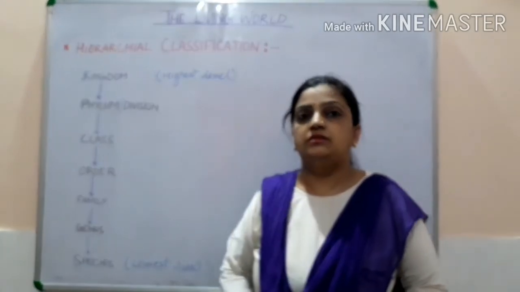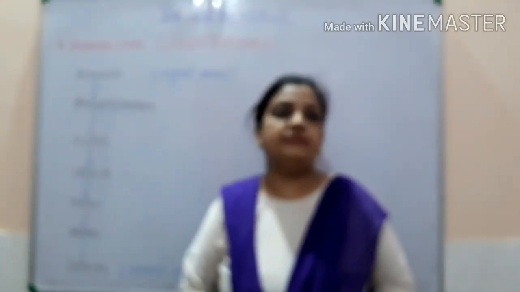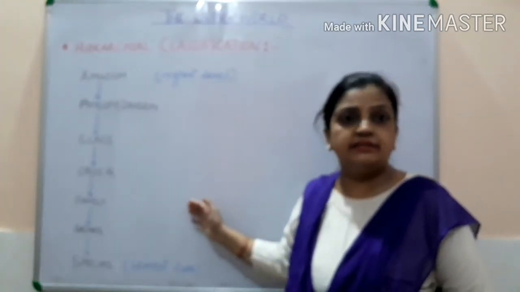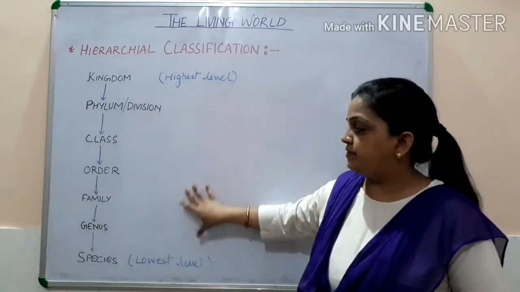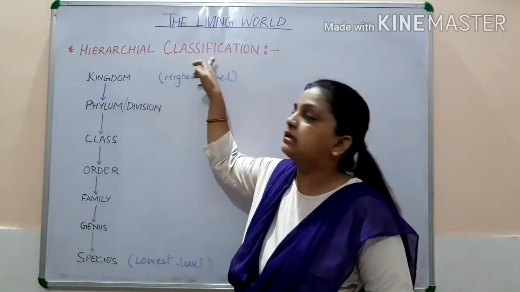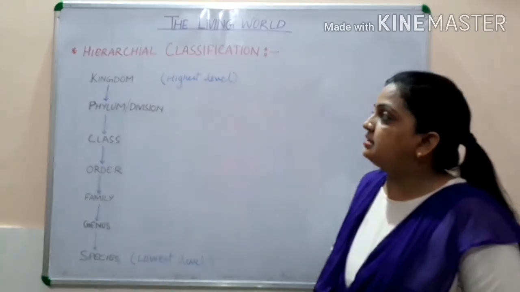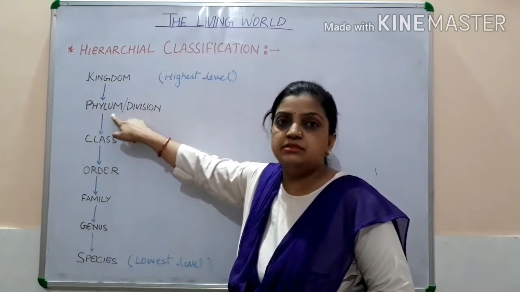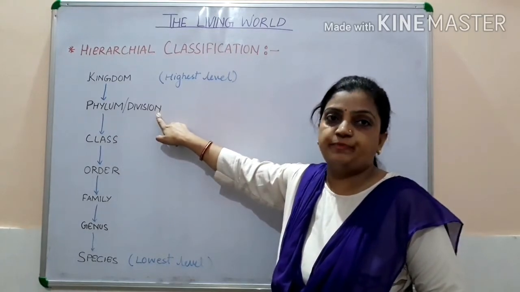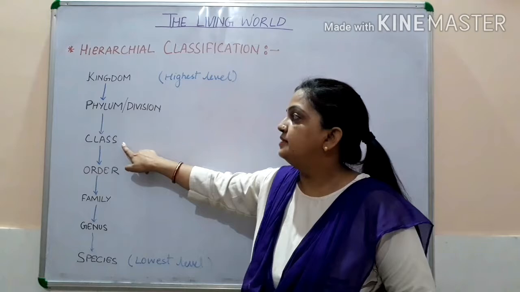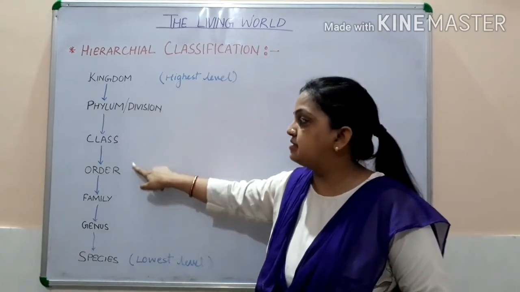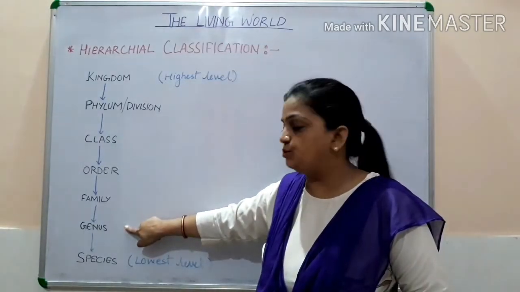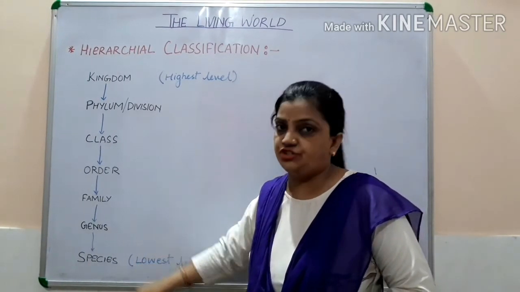Now children, if you recall the chapter Diversity in Living Organisms of class 9th, this type of representation you have seen there in the book. Now this is the representation which depicts the hierarchical classification. You can see that I have mentioned here kingdom, phylum in case of animals, and division we say in case of plants. Then phylum is divided into class. Class is divided into order. Order is divided into family. Family divided into genus. And genus divided into species.